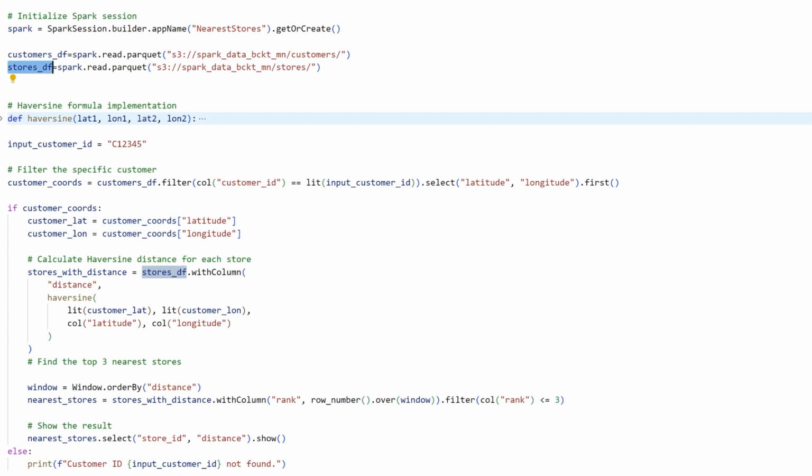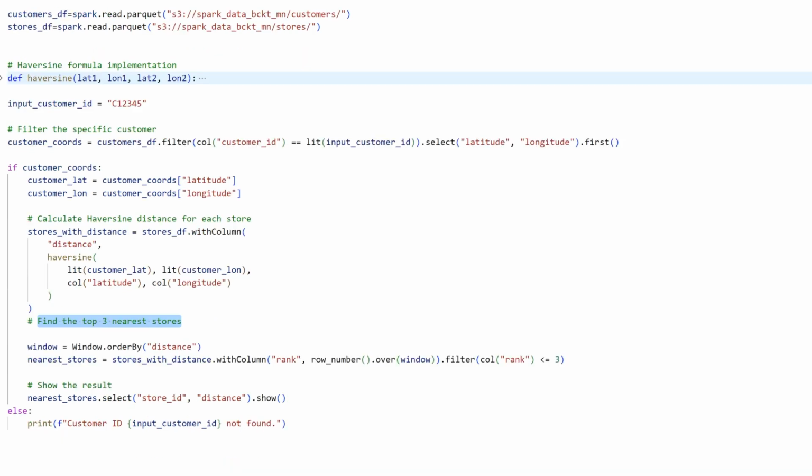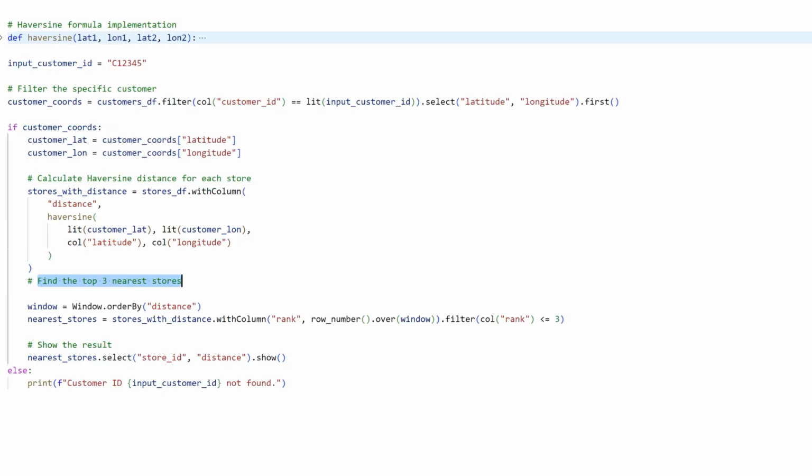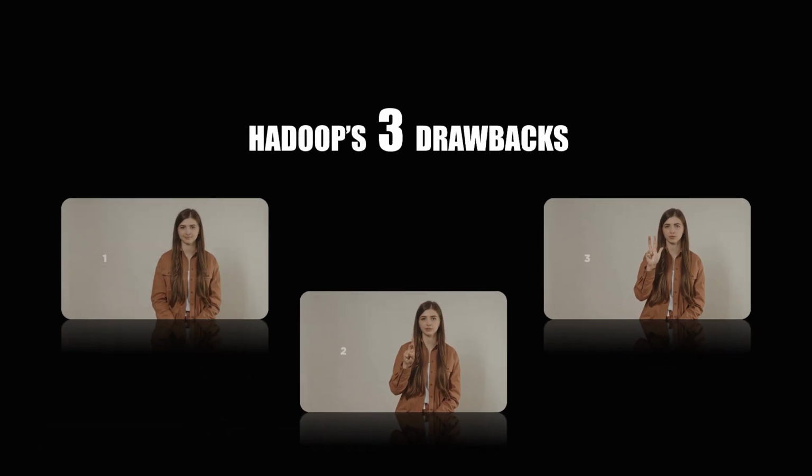And we just need to write simple code to find the distance of each store from the customer and find the 3 nearest stores for every customer. We didn't have to go through that cumbersome process, which became a really big headache, of converting every problem solution into MapReduce logic. Spark completely relieved us from that.